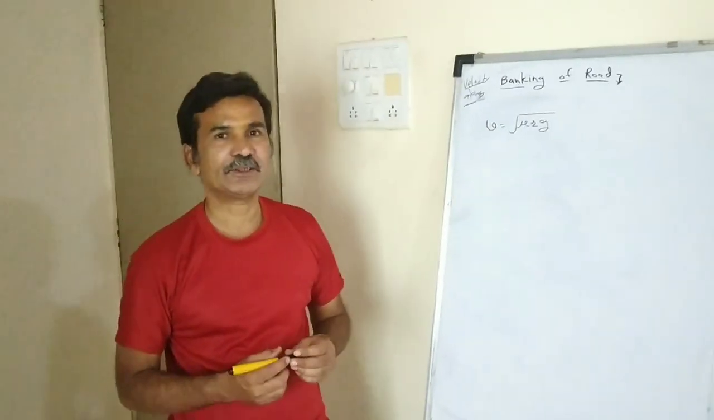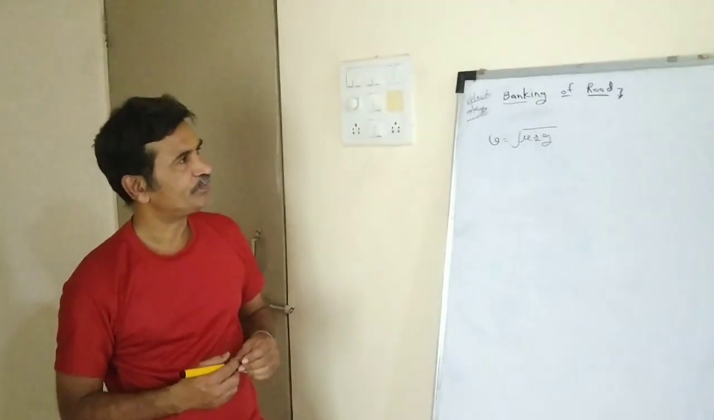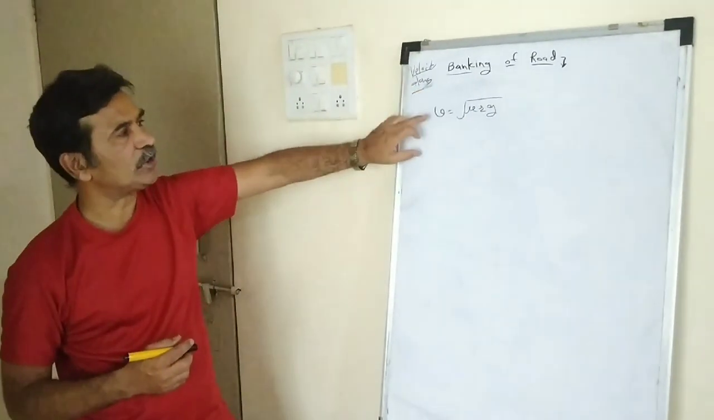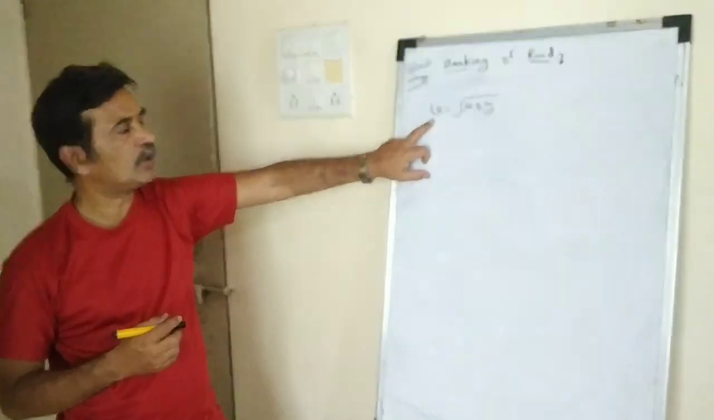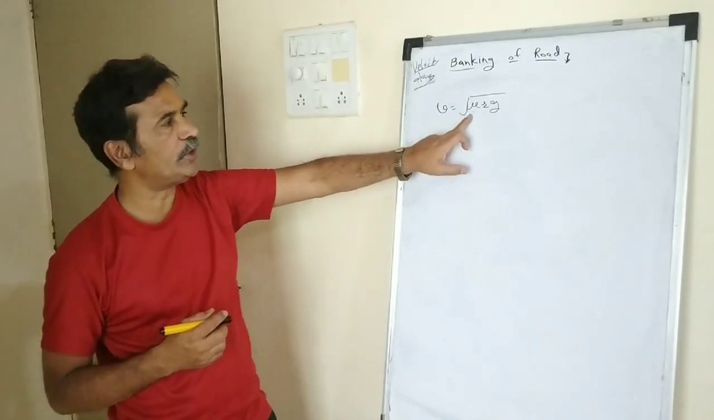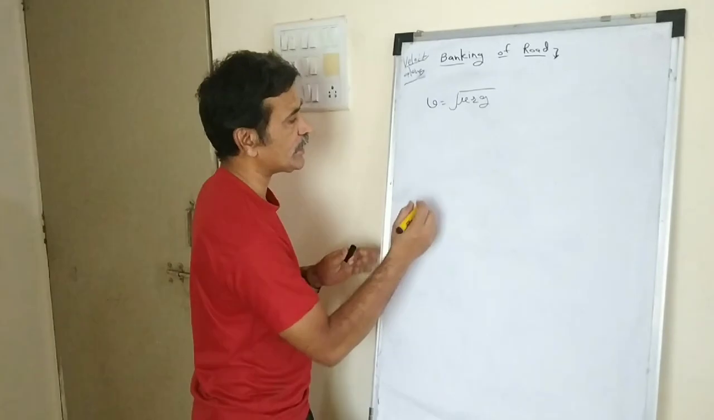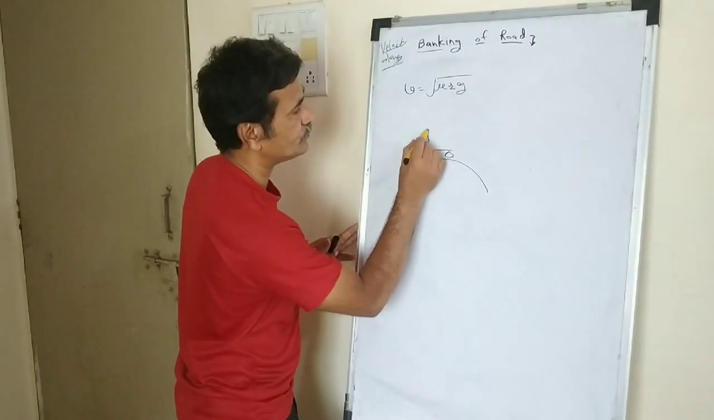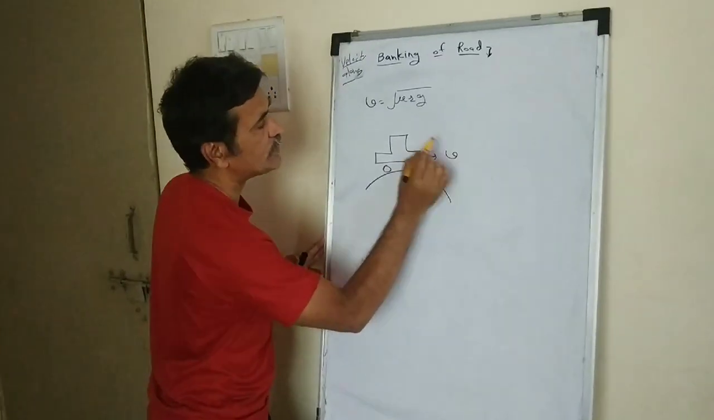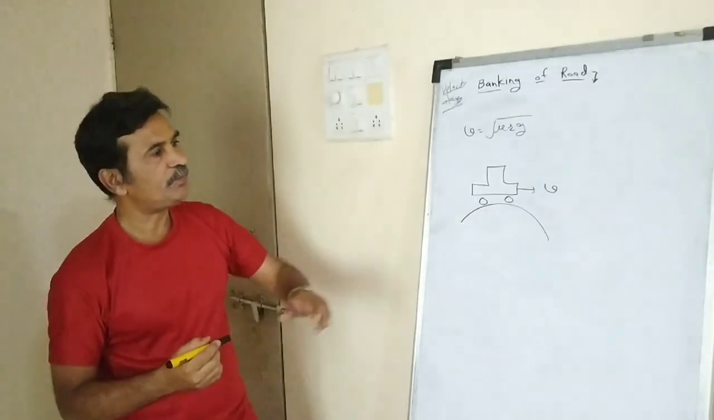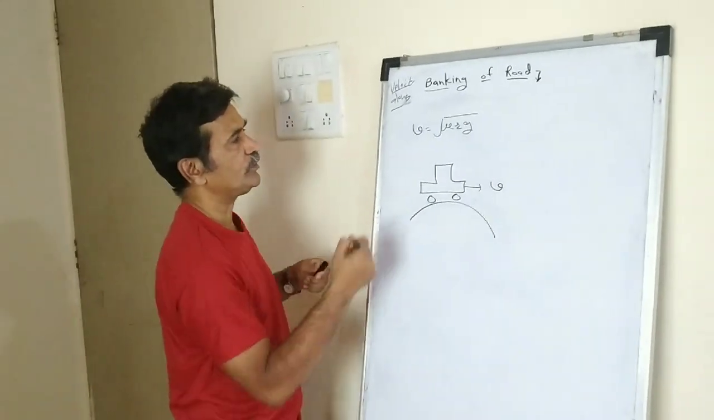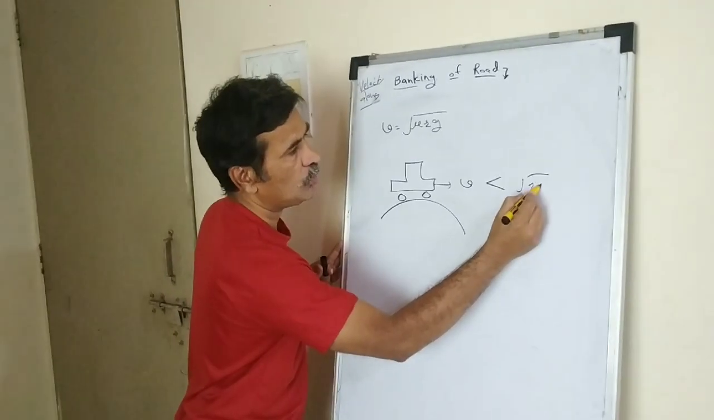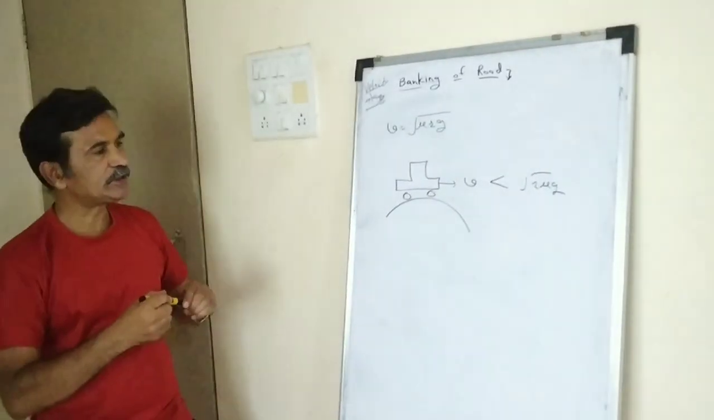Good afternoon, boys. Let us go further. The concept of banking of road. Yesterday we have seen one expression, velocity along horizontal curved surface, namely V is equal to under root mu r g. So we can say that if a vehicle is moving along horizontal surface with some velocity, and this velocity is less than this under root r mu g, then this is safe for the vehicle.